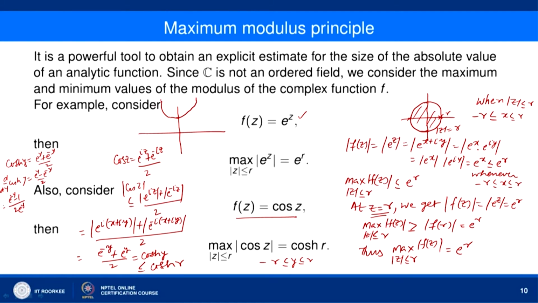okay, and so it is a symmetric function about this y, okay. Cos hyperbolic minus y is equal to cos hyperbolic y. So, when we consider cos hyperbolic y, we need to consider the positive values of y.